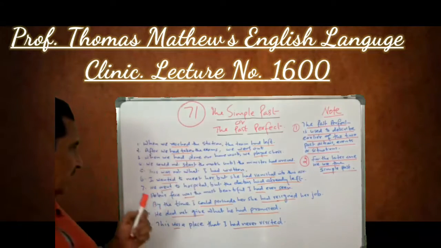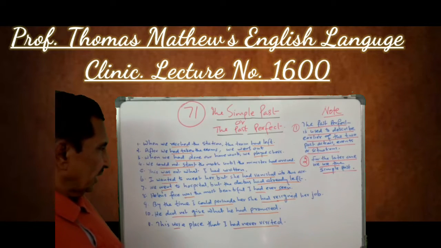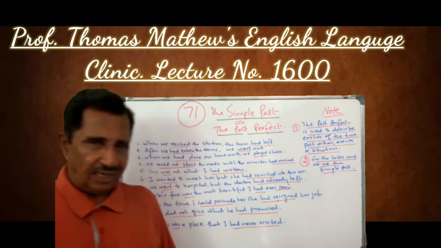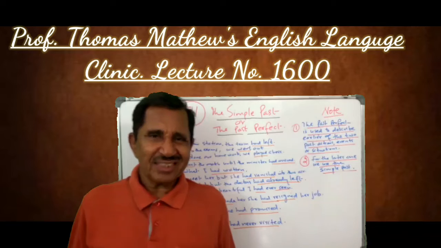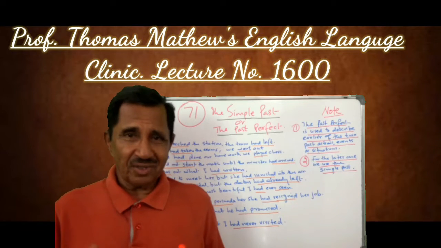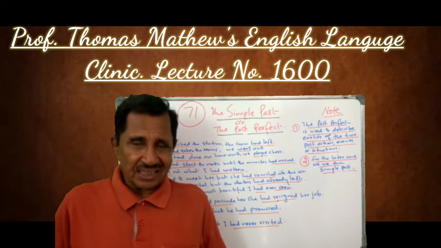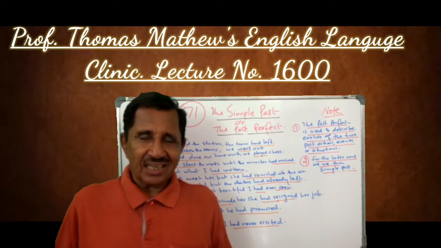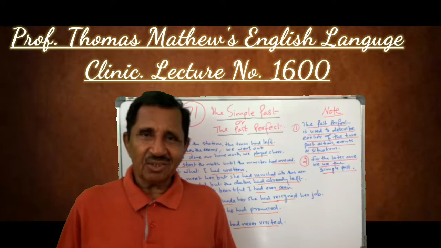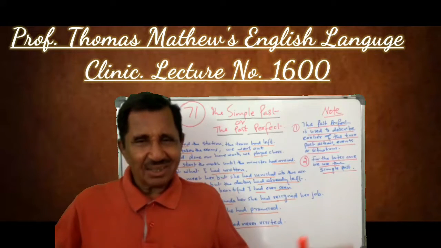Then the sixth one is: I wanted to meet her, but she had vanished into thin air. Vanish into thin air means disappear. And Macbeth went to meet the witches, you might remember, no? The second time, he found that they had vanished into thin air, which means they disappeared, that's it.